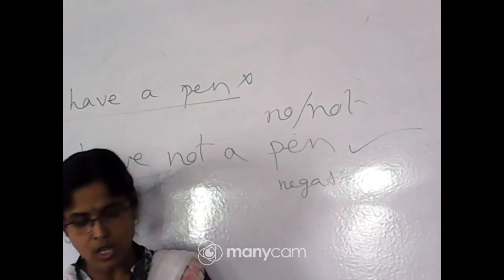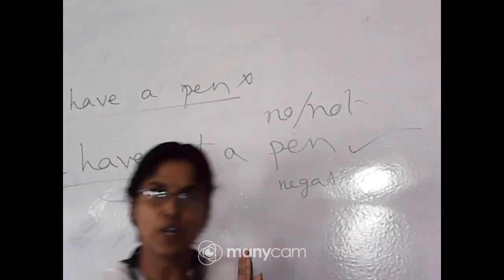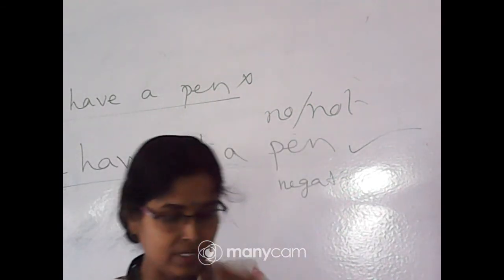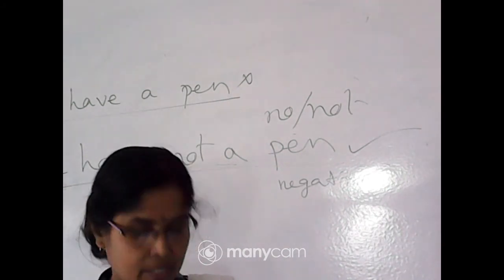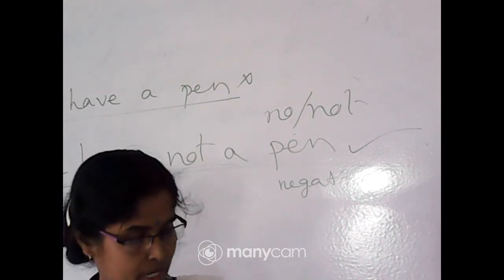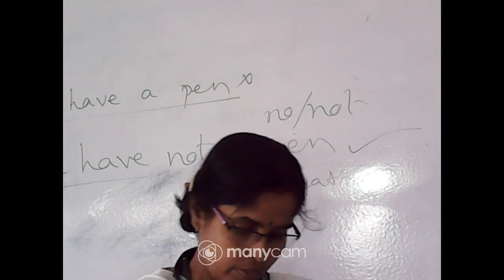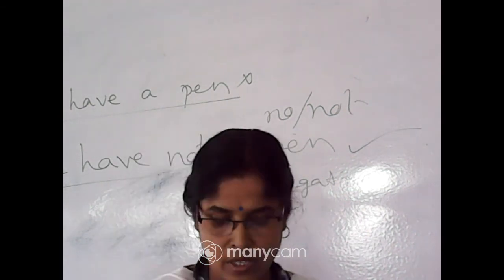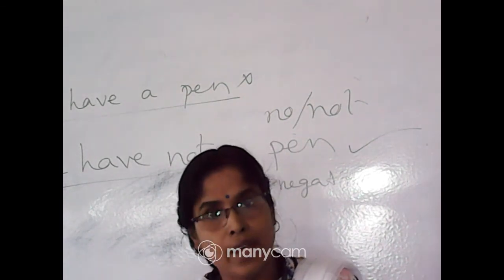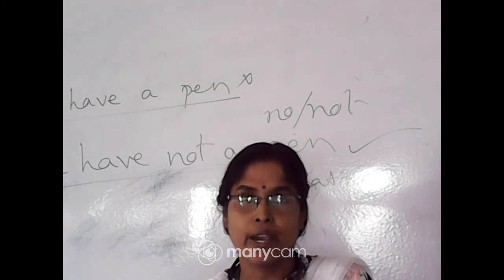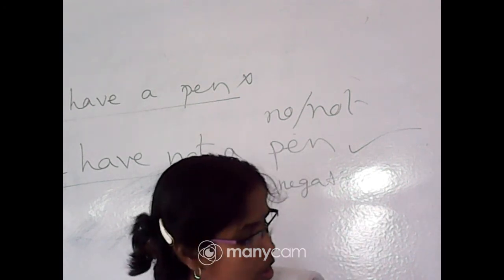In your book, lots of examples are given. For example, I am sad. Make it negative, I am not sad. Another one, they were ready, they were not ready. He has some money, he has no money. That is negative sentence. We have a holiday today, we have no holiday today. Then come to number D, she is skipping. Make it negative, she is not skipping. They have arrived, they have not arrived. Number 3, he has got an umbrella, he has not got an umbrella.